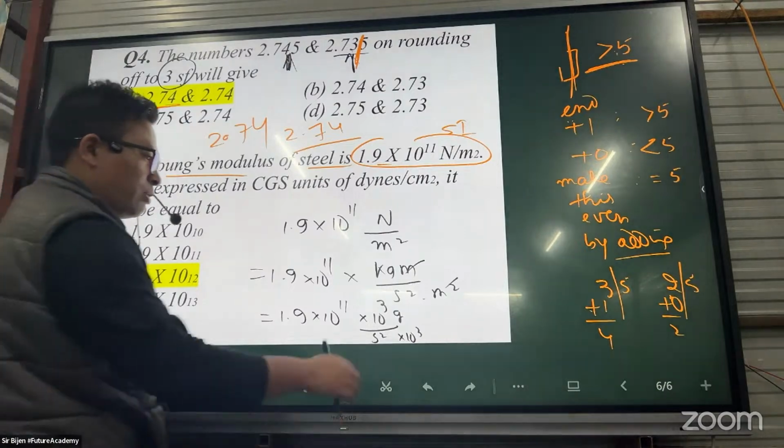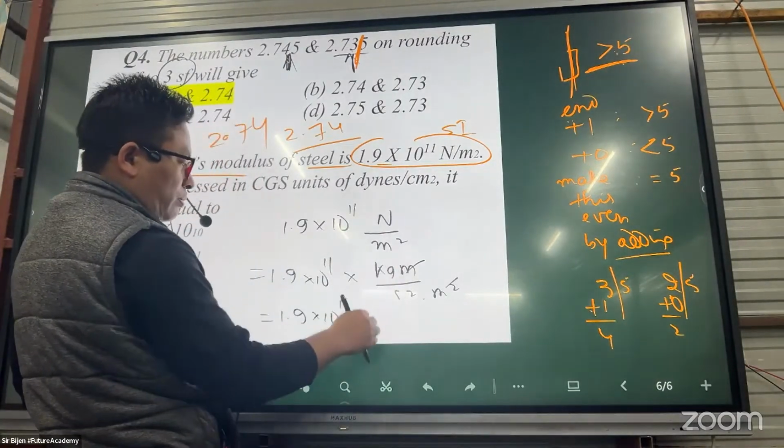Okay, centimeter... I need the meter, so see the conversion.